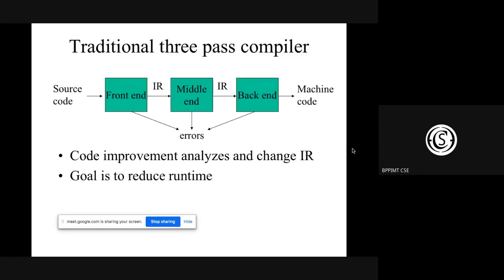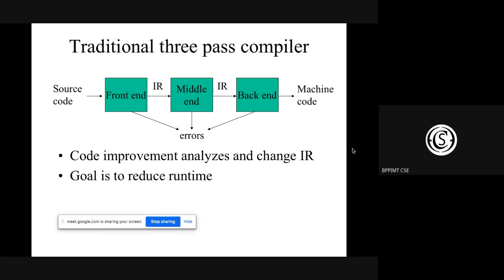Now, one important thing is missing here: in between the front end and the back end, there is a middle end. It is called the code optimization phase, where the IR generated from the front end is converted so that we minimize the number of instructions, and there are many other ways we can do it.